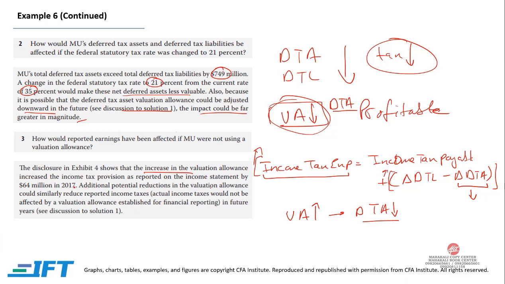Additional potential reduction in the valuation allowance. If valuation allowance goes down, your deferred tax asset will increase. If your deferred tax asset increases, then this portion would go down and hence income tax expense or income tax provision will also go down with it. So additional potential reduction in the valuation allowance could similarly reduce reported income taxes. So we have seen that the income tax expense would go down if deferred tax asset goes up. So if deferred tax asset goes up, this whole expression will go down and income tax expense would go down with it.